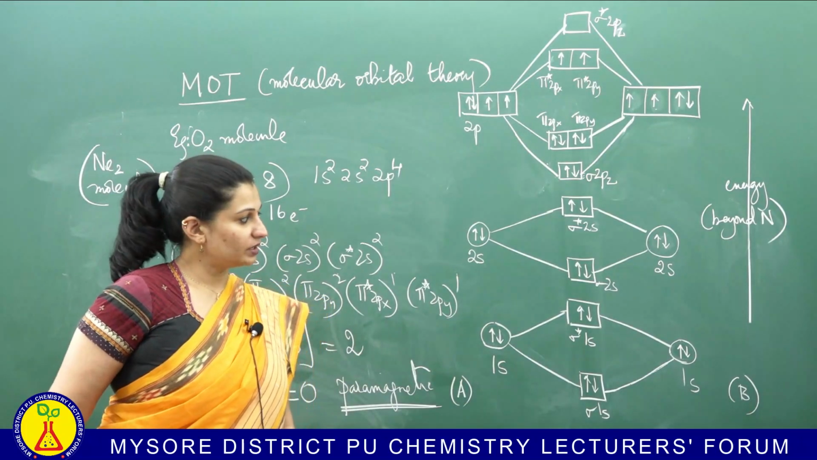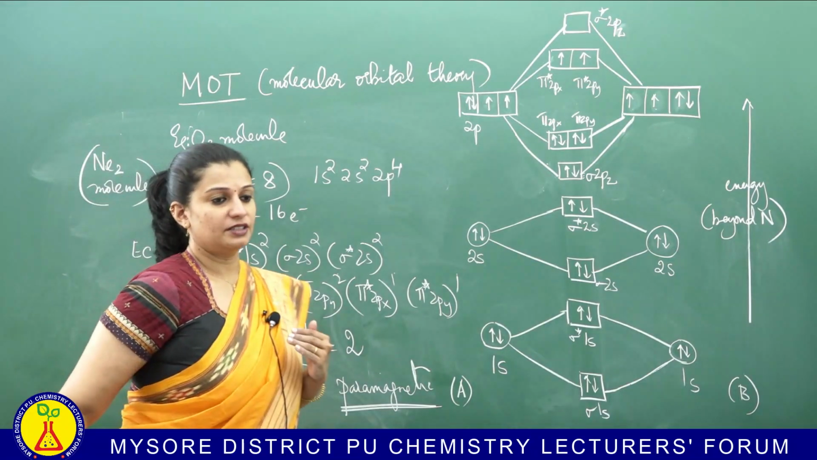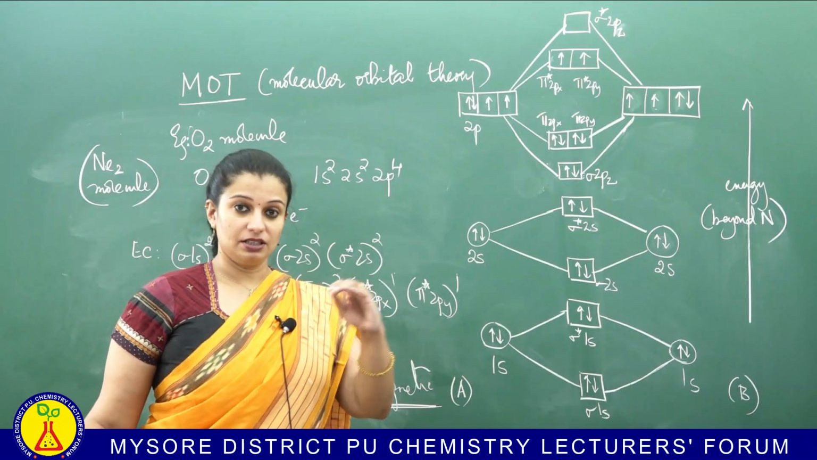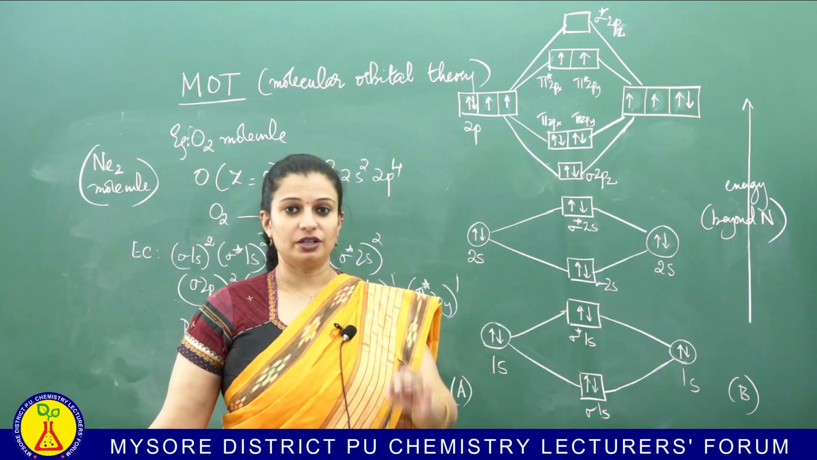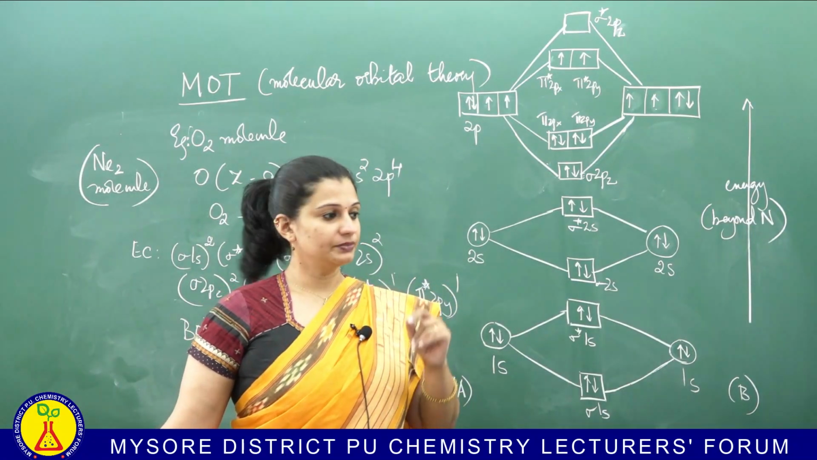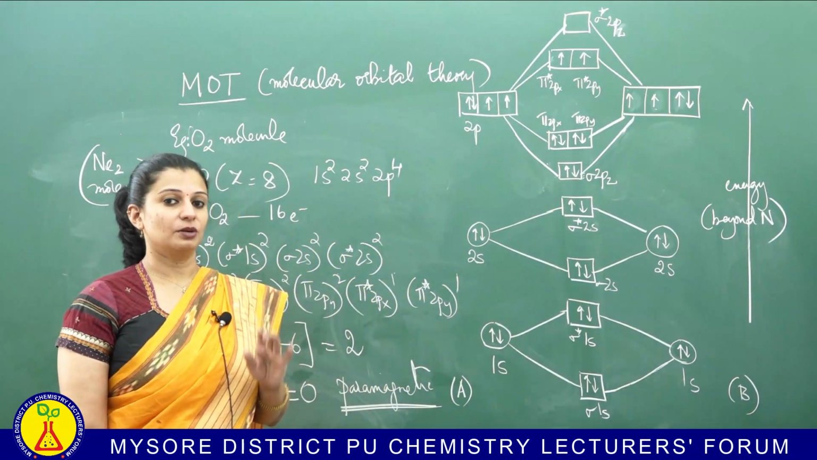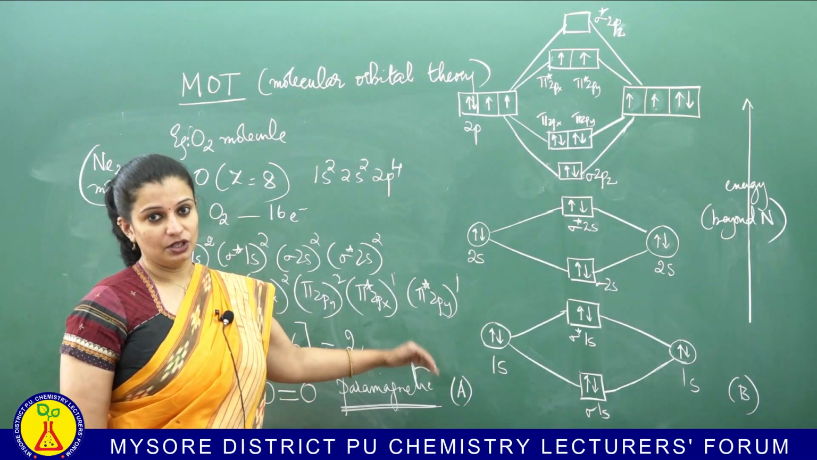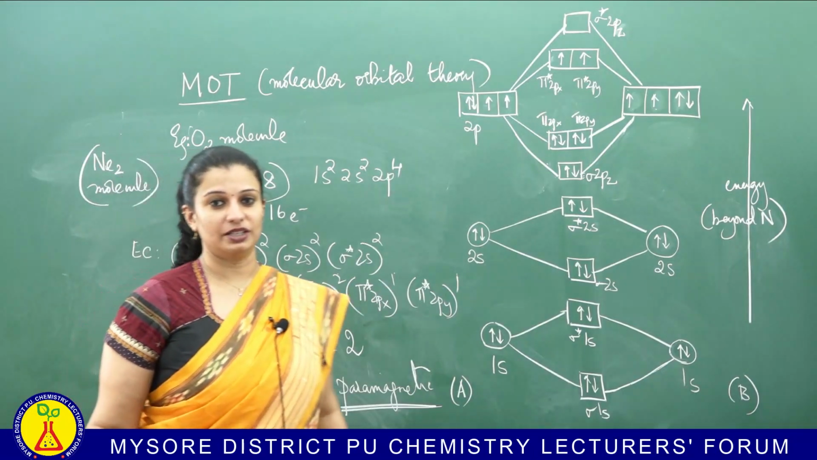Okay. So, with this we conclude MOT. Just to recap on what we have done, we have seen all the postulates of MOT, we have seen the important information that we get from MOT, that is regarding bond order, magnetic behavior, regarding the strength of the bond and so on, and we have done a few examples. All these examples are from your textbook and it is very, very important for your board exam. So, do go through the theory once again and I conclude today's class.